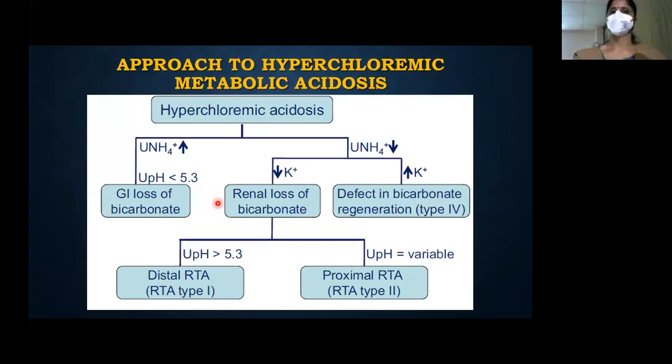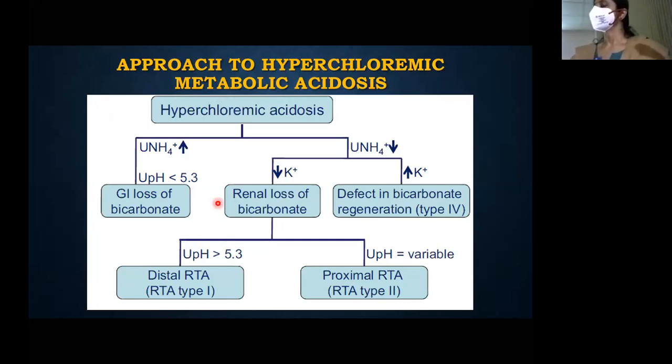So this is the approach to normal anion gap metabolic acidosis: check for the urine gap. If there is a gap in urine, probably it is a systemic problem and the kidneys are functioning normally. If the urine gap is absent, probably the distal tubules are not functioning properly.